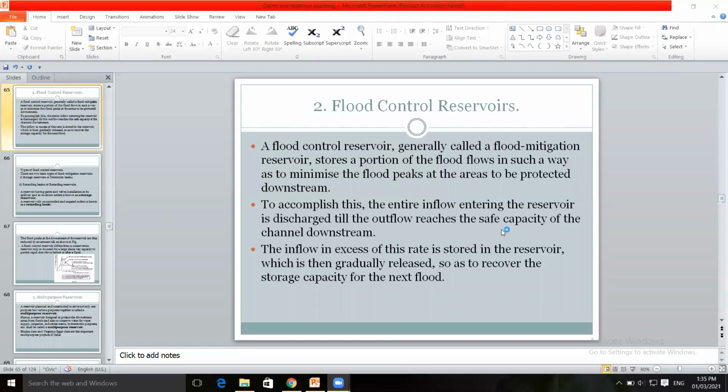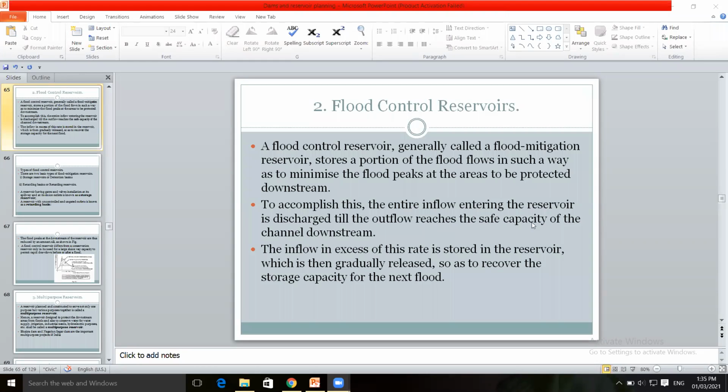To accomplish this, the entire inflow entering the reservoir is discharged till the outflow reaches the safe capacity of the channel downstream. The inflow water in the reservoir is discharged in case of changes in the levels of the water, discharged to the downstream side.